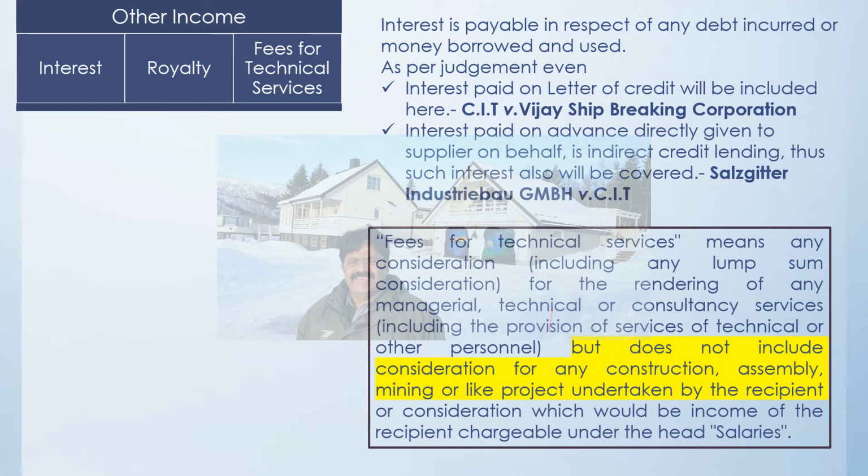So here it says fees for technical service means any consideration, including the lump sum payment, for rendering of any managerial service, technical or consultancy service, including the provision of service of technical or other person, but does not include the consideration for any construction, assembly, mining or other project. Now obviously this is not included here as technical fees because it is included as income from business and profession,